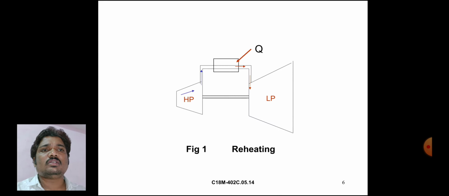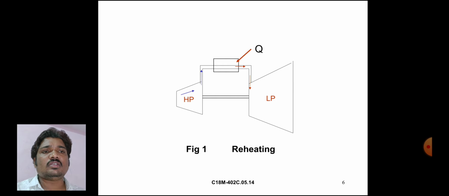In this reheating process, steam is flowing through the nozzle to the turbine. Steam is supplied from the boiler. The boiler supplies steam through the nozzle to the turbine. In the turbine, steam energy is converted to kinetic energy, and kinetic energy is converted to mechanical energy. This work is done in this process.